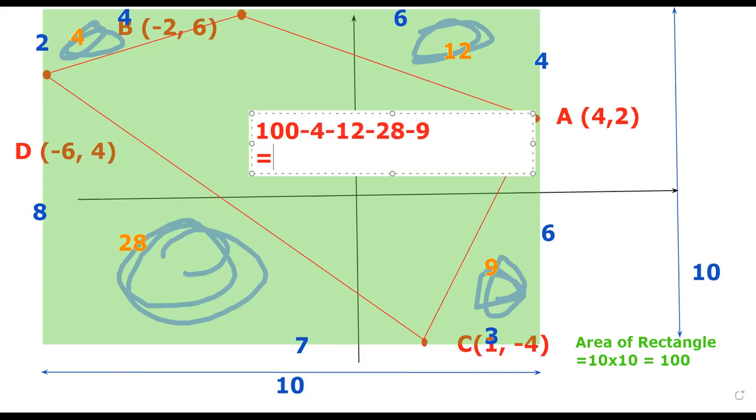So if we calculate them, you can see that our answer will be, now our 12 plus 9 is equal to 21. So it will be 100 minus 4 minus 21 minus 28. So the answer of it is equal to 47. So 47 is our answer for this question.